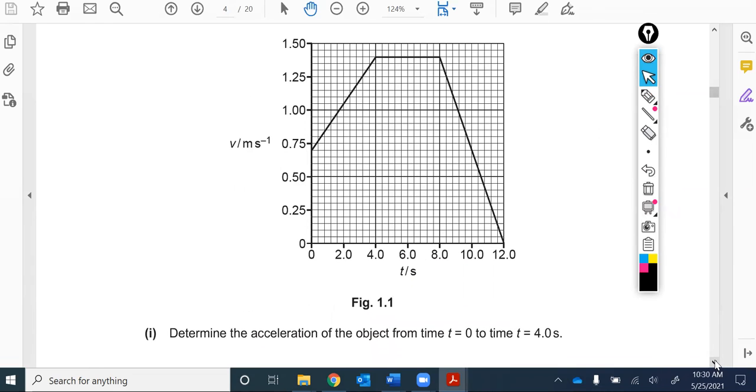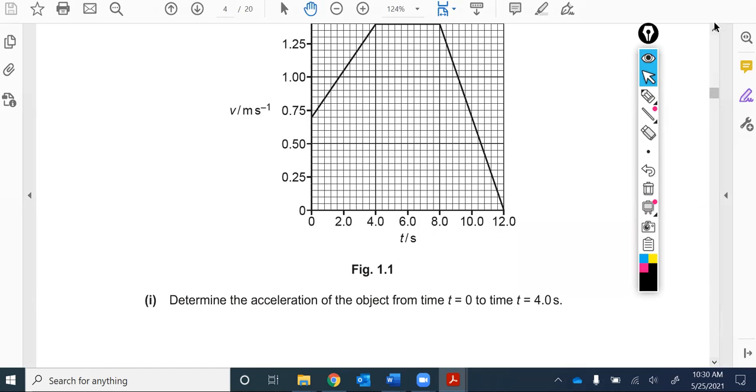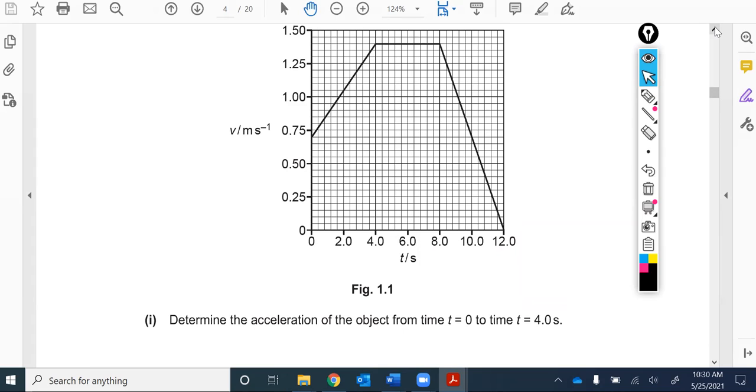All right. It says determine the acceleration of the object from time t equals 0 to t equals 4. And so that's this, sort of first part of it. Acceleration, when you're looking at a velocity time graph, you can kind of use the units as a clue. The rise is in meters per second. The run is in seconds. So if I took the slope of this, it would be meters per second per second, or meters per second squared, which indeed are the units of acceleration. And so the gradient of a velocity time graph is acceleration. And what we need to do here is just take the slope of that part of the graph.